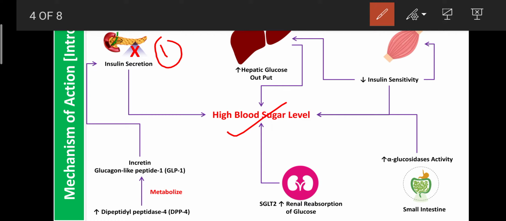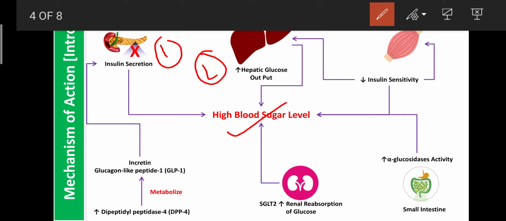On that condition, the beta cells do not secrete insulin. So due to lack of insulin, the blood sugar level is increased. This is the first mechanism for increasing the blood sugar level. And the second mechanism is increased hepatic glucose output.